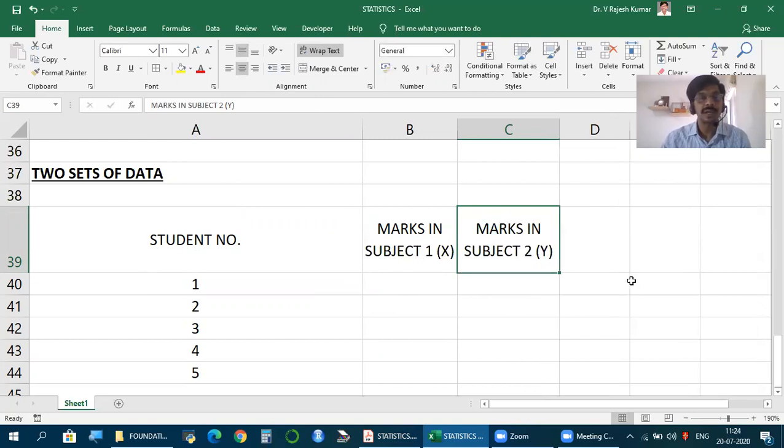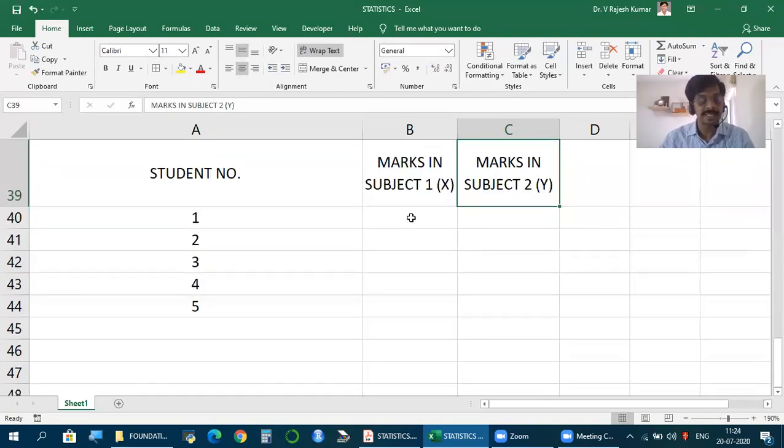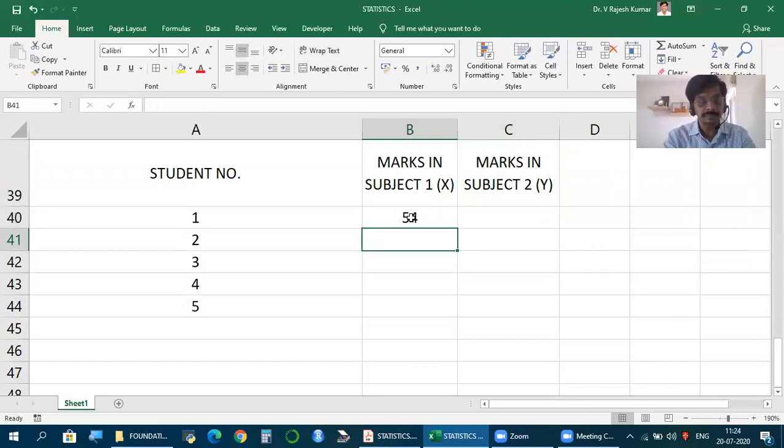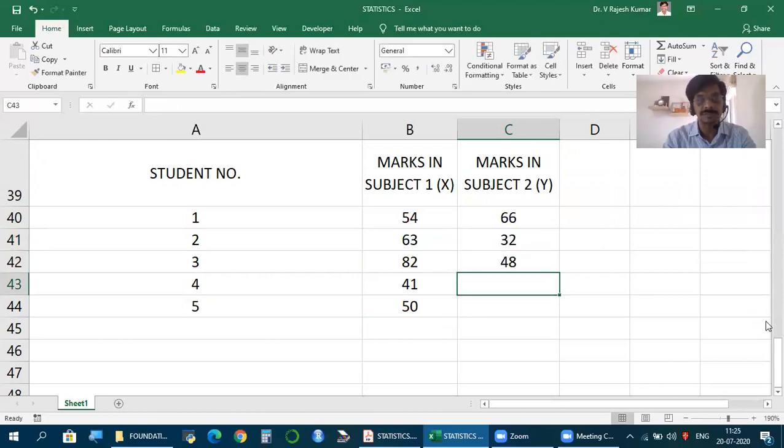Now, X, let's say the marks are 54, 63, 82, 41, 50. And Y, let's say 66, 32, 48, 54, 60.